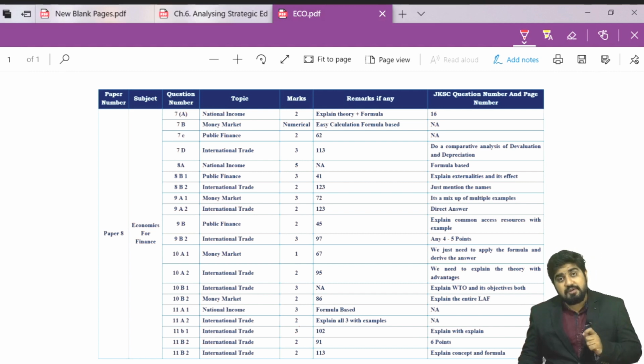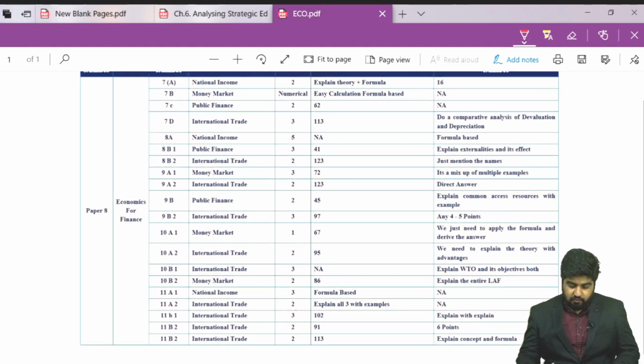Now, when we are talking about this paper discussion, what I have done, I have listed down all the question numbers. Next to that will be the topic name, marks, remarks, what you have to do, and JKSC question number and page number we have done. So you have to just check it, students, and you will be able to grab how we are going to solve all the different types of questions.